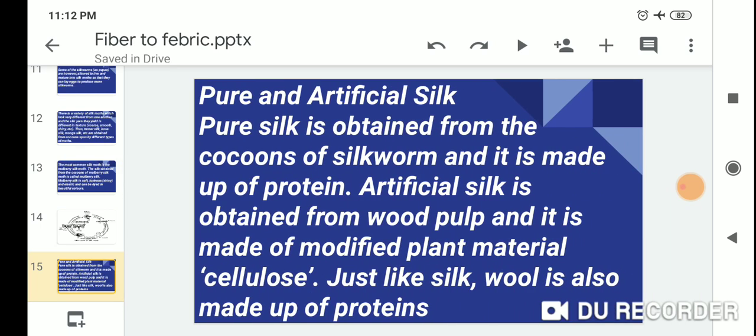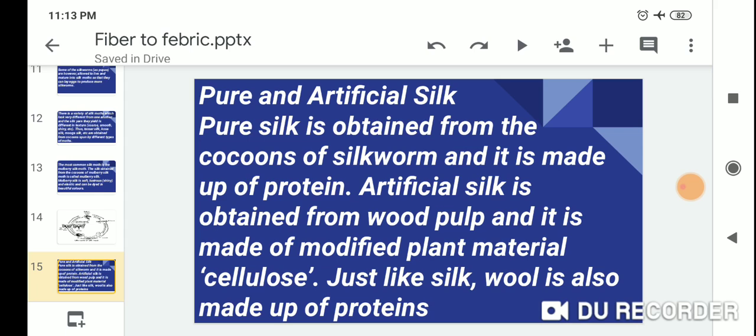Pure and artificial silk. Pure silk is obtained from the cocoons of silkworms and it is made up of protein. Artificial silk is obtained from wood pulp and it is made of modified plant material, cellulose.